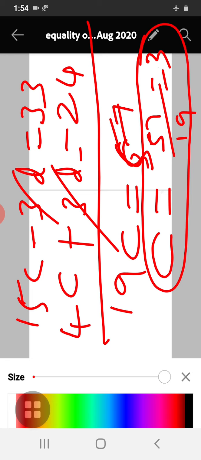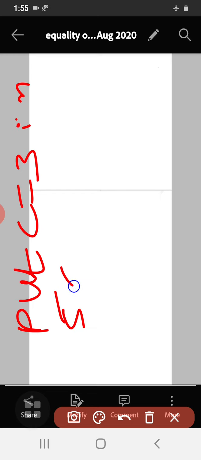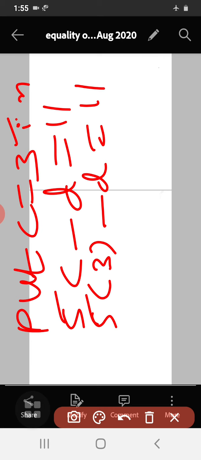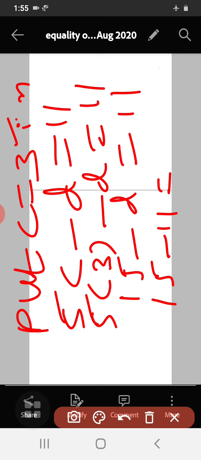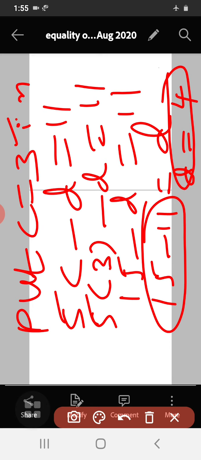So you can substitute this value in one of the equations. So c is equal to 3. Put c is equal to 3 in one of the equations, that is 5c minus d is equal to 11. So 5 into 3 minus d is equal to 11. So 15 minus d is equal to 11. So 15 minus 11 is equal to d, I shift this d to here. So the value of d is 4. So I got the values of a, b, c and d.